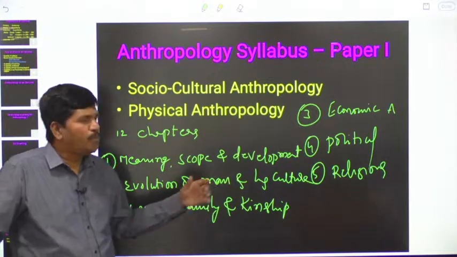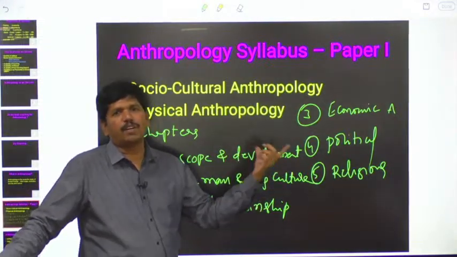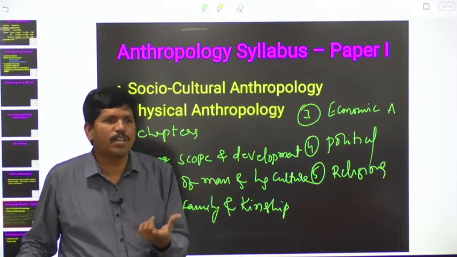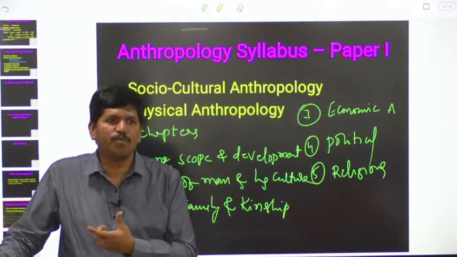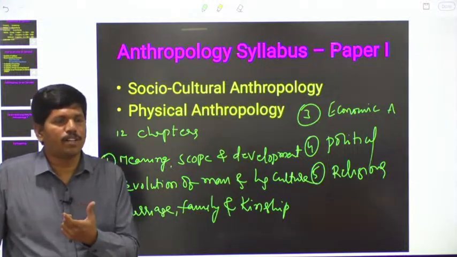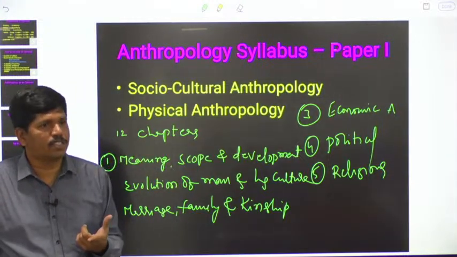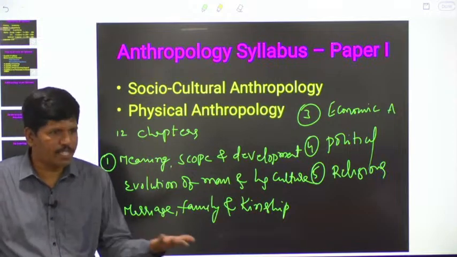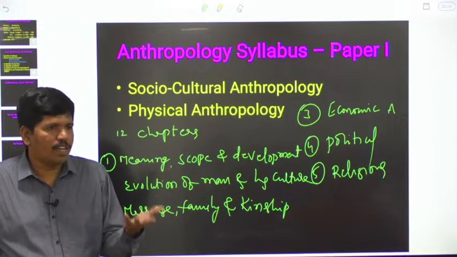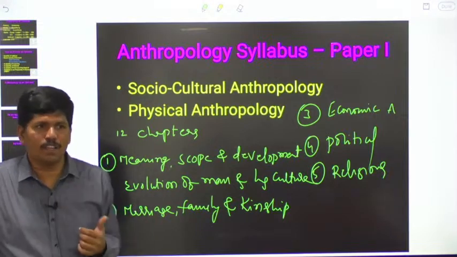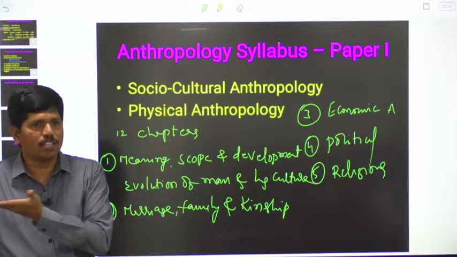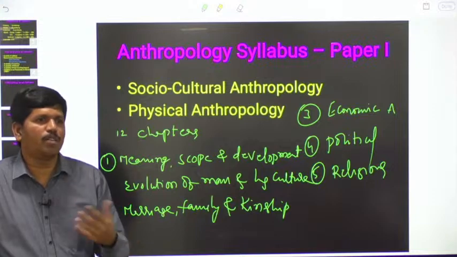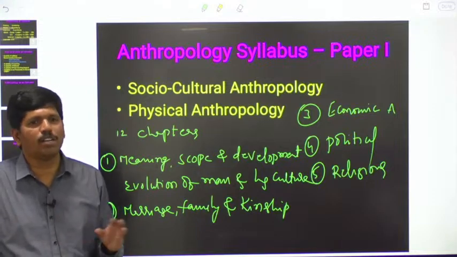This way, we study how the political systems evolved, what the different norms and customs governing our political systems are, how justice will be delivered, what the different laws are. In modern society, how law and justice are delivered, and in primitive societies, how law and justice are delivered. Based on the law, justice will be delivered. Even the courts deliver judgment based on the law. Am I correct or not? The laws were made by whom? Public representatives in the legislature. They are the representatives of the people. Based on the cultural sentiments of the people, they put a bill in the parliament or in the state legislative assembly. Accordingly, it will be passed.